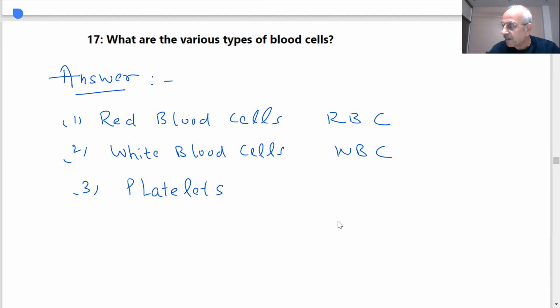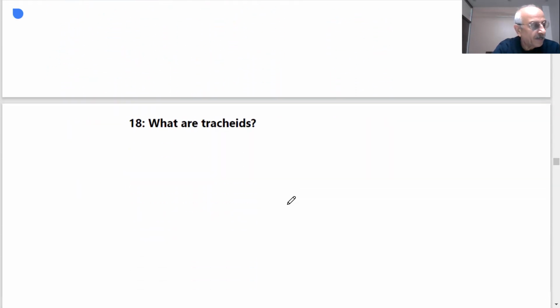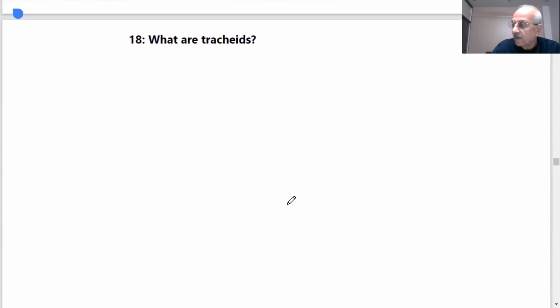It will combine with oxygen and then circulate. Okay. Anyway, you can study this more when we give questions. Our purpose is to learn as much as possible. You can study the function of RBC, WBC, platelets. What are tracheids, students?